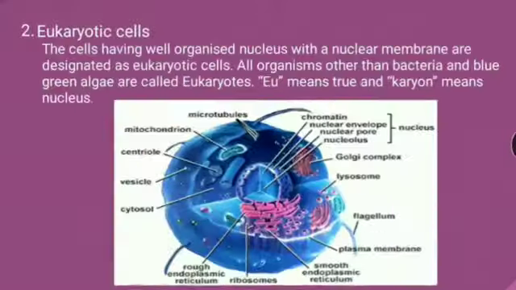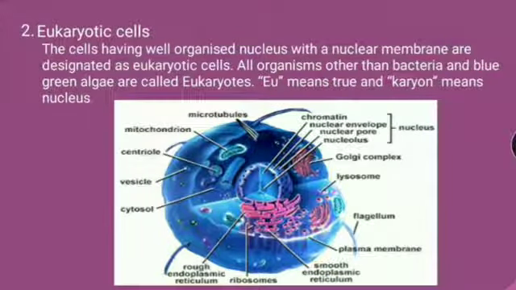The term eu means true and karyon means nucleus. So the cell having a well-organized nucleus is called a eukaryotic cell. In eukaryotic cells, the nuclear material is bounded by a nuclear membrane. As compared to prokaryotic cells, in eukaryotic cells the nuclear material is not in direct contact with the cytoplasm due to the presence of the nuclear membrane.